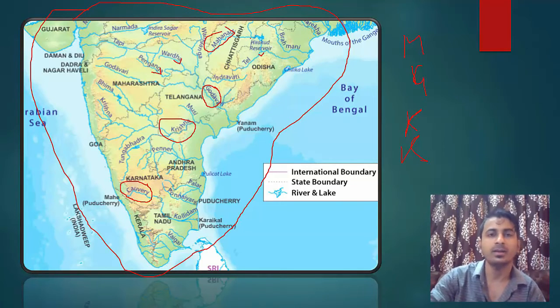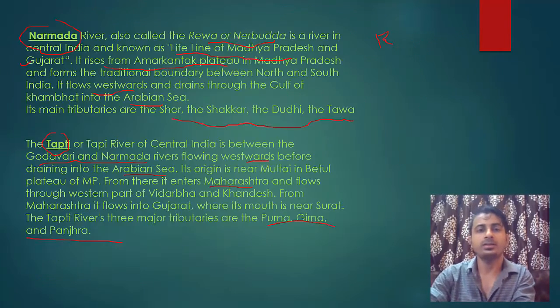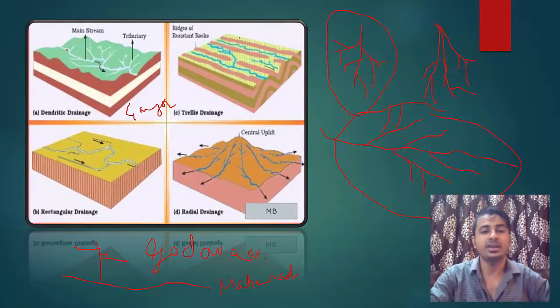Almost 90, not exactly, but still. And this tributary coming from the north, I missed its name. This is also 90 degrees. So this is known as rectangular drainage and trellis drainage.